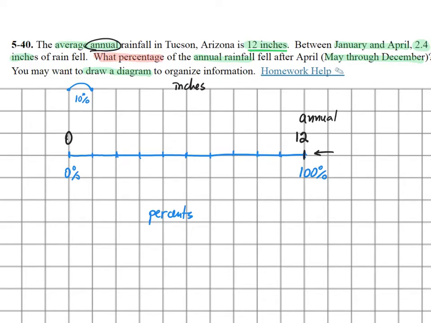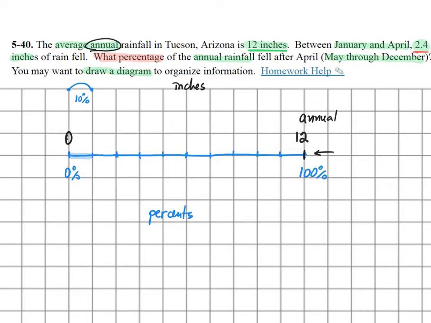If you haven't done so, go ahead and pause the video so you can do it. Now the next step is let's record 2.4. That's the given information. So 2.4 inches is between January and April. And for 2.4, I'm going to use that number 12 to use number sense. So if I know the whole is 12, how much is the 10%? And 10% is 1/10. Okay, so I want to know where that would go. Approximately you could say 2.4, but we could find 10%. That way we can make a nice decision.